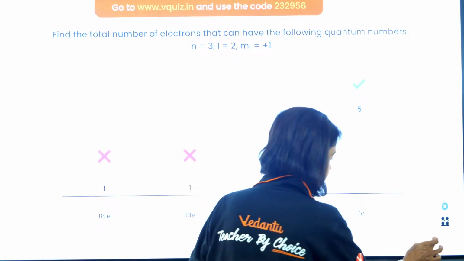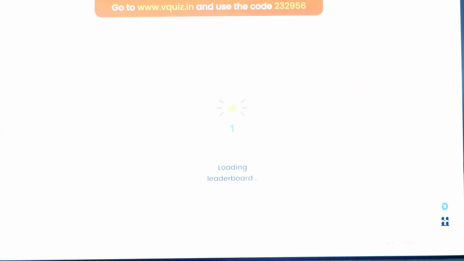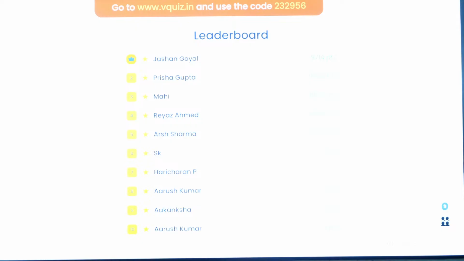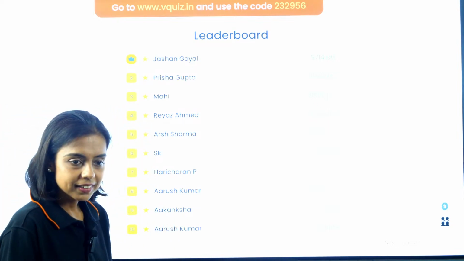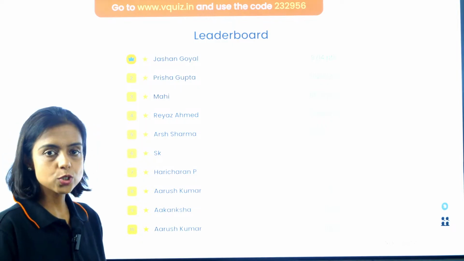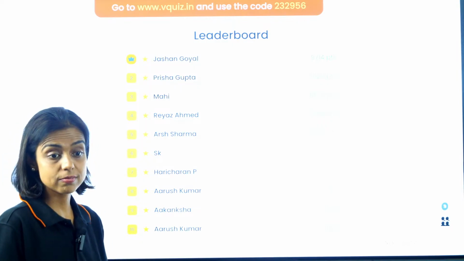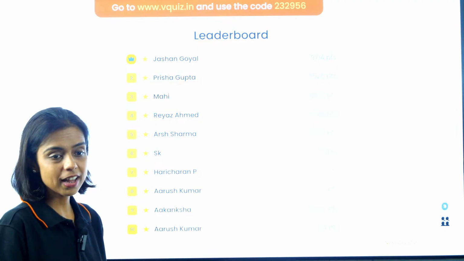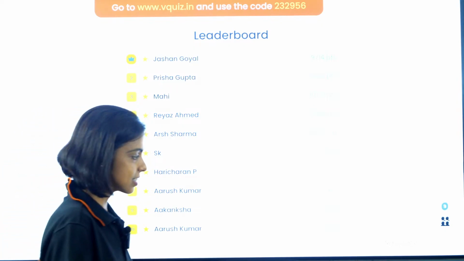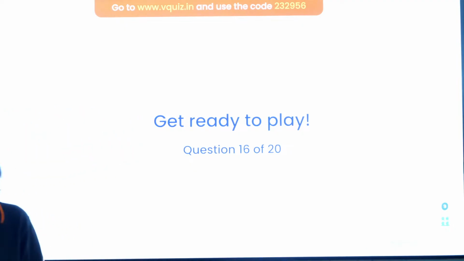So let's see the leaderboard. Time to see the leaderboard. Any changes on the leaderboard? Oh my God, now the leading one is Jashan. Well done, Jashan. Rocking. Followed by Parisha. And then we have Mahi, then Riaz, then Arsh, then SK, Haricharan, Arush Kumar, Akanksha, and again Arush Kumar. Oh my God. Are there two Arush Kumar or the same one? Yes. So what's your rank? Other students who are attempting the quiz, do write your rank in the chat box. It is not having any error, Aditya. It's just the glitch of your internet. That's it. Next, please.